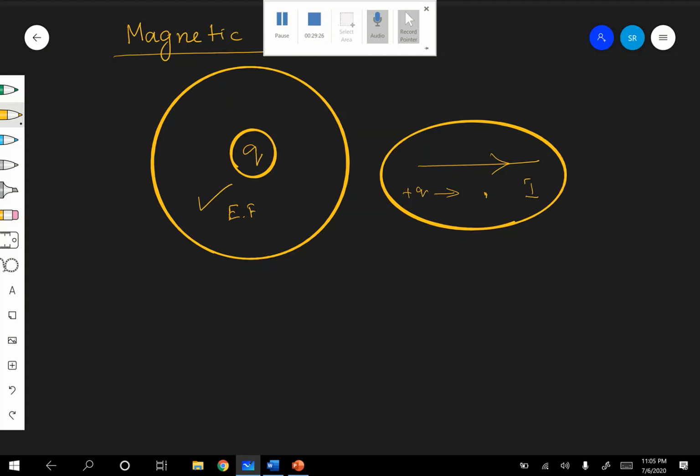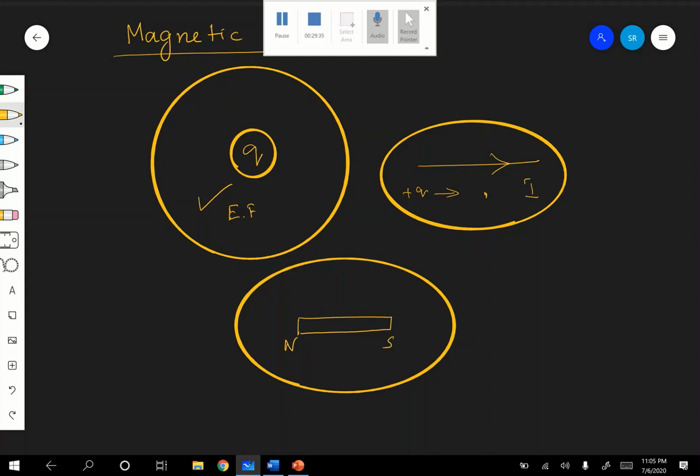Therefore, what is a magnetic field? Magnetic field is the space around a magnet, north south. Therefore, surrounding the magnet, that will be the magnetic field. Okay, therefore here there will be a magnetic field, and surrounding a current carrying conductor also there will be a magnetic field. Are you following? Therefore, how to define a magnetic field?